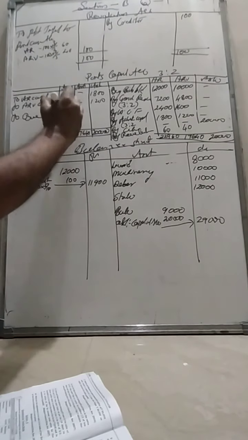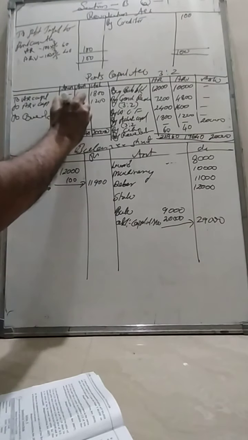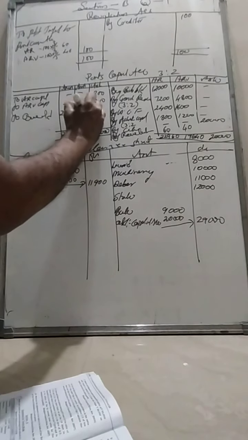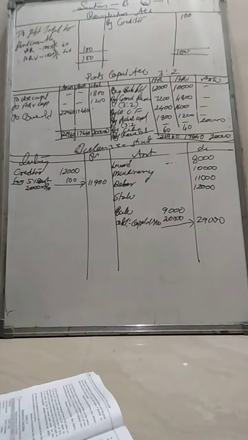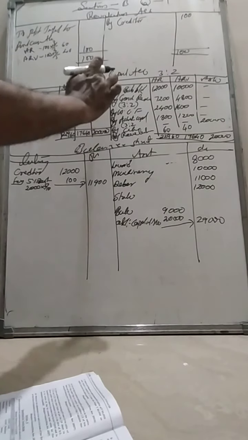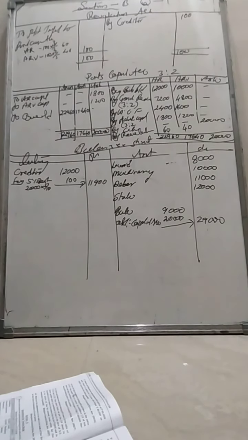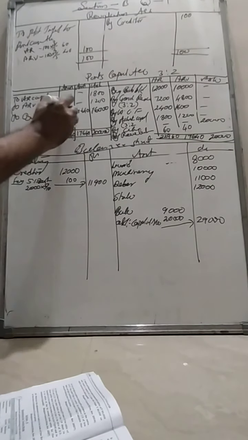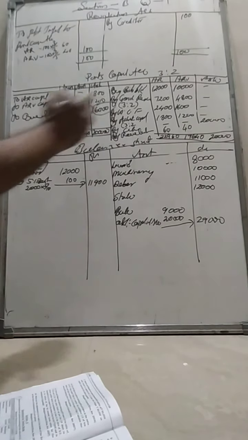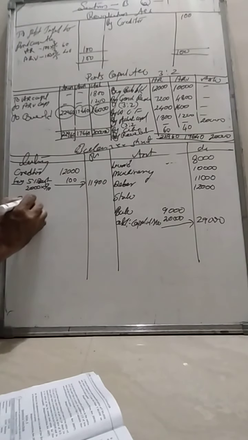To balance, carried down 22,960 and 17,640. And the last one, the balancing figure: 4,000 is supposed to be deducted, 1,800 plus 1,200, 4,000. If you deduct, you will get the balancing figure as 16,000. This is the revised capital after the admission, and that should be entered in the balance sheet.